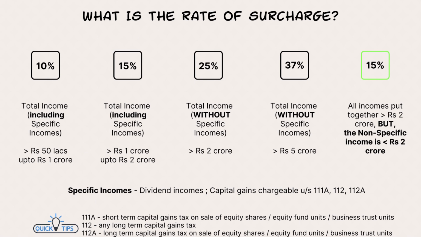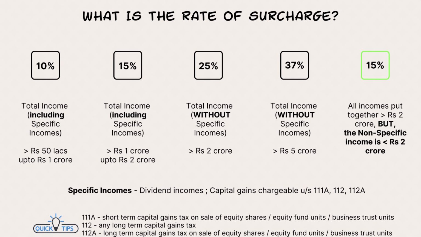So, specific income means, suppose a person earns a dividend income. So, you buy equity shares of a company. So, the company pays some dividend. So, there's a dividend income. So, that is one type of specific income. One more is capital gains, which is chargeable to tax under section 111A, 112 or 112A. That means what? What are these three sections?